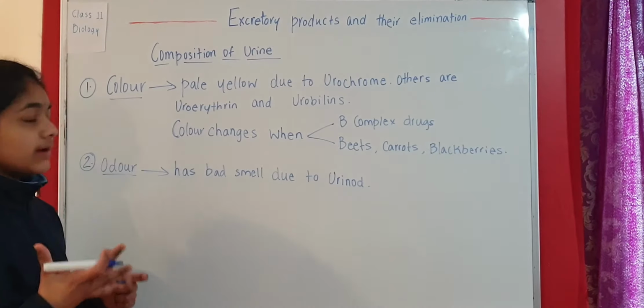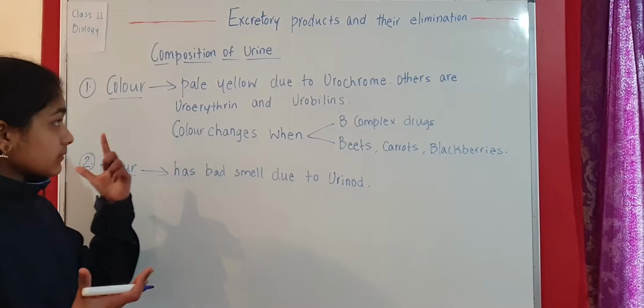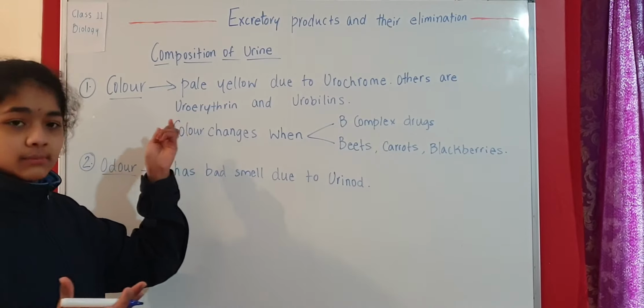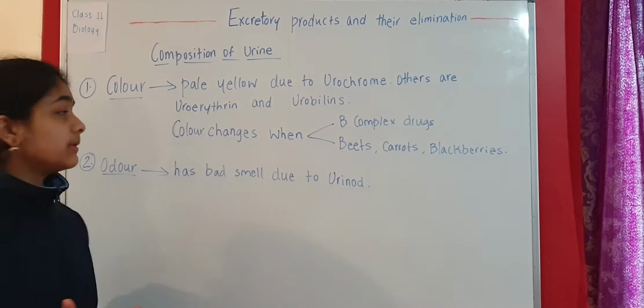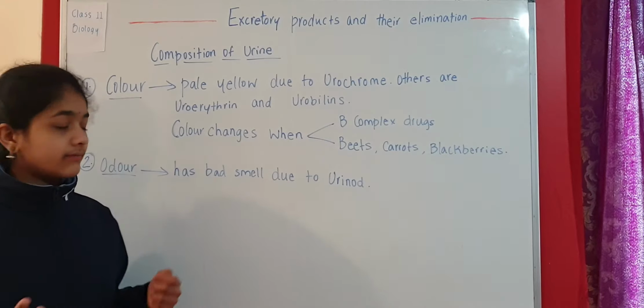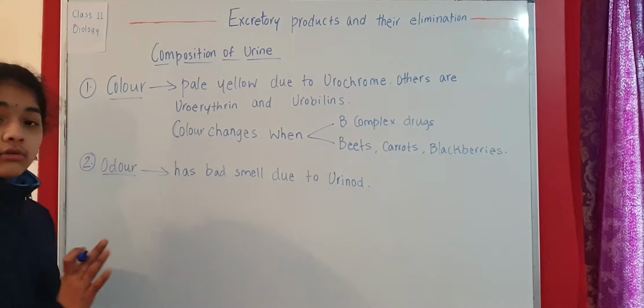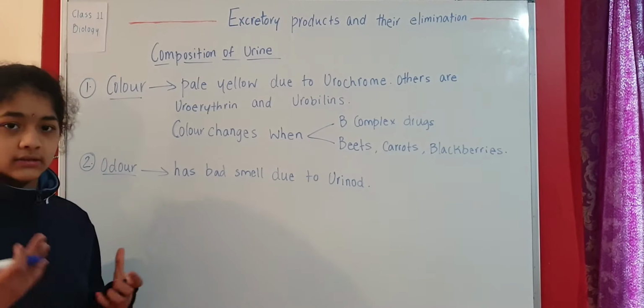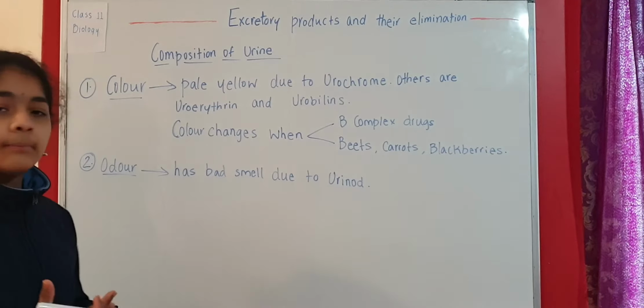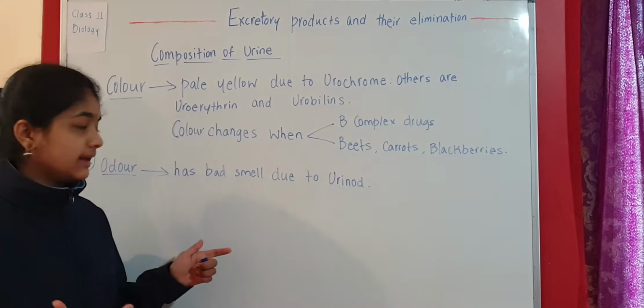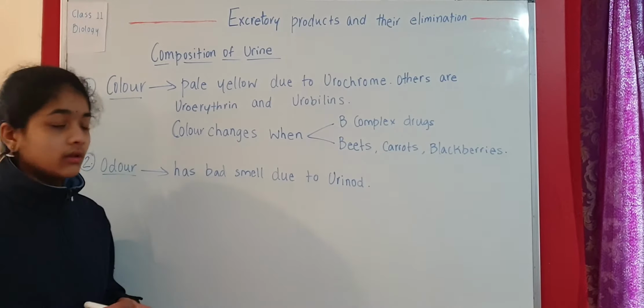So we have taken a look at the usual color, and also some other pigments, uroerythrin and urobilins, and the color changes when we consume certain types of substances like these ones. Now we are going to talk about the smell, the odor. It has a weird bad smell due to the urinol.